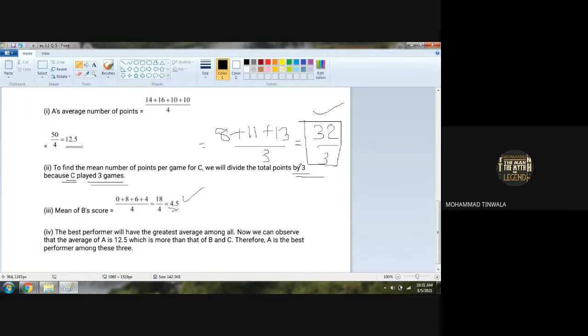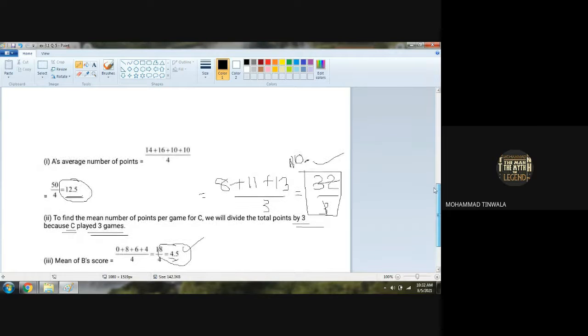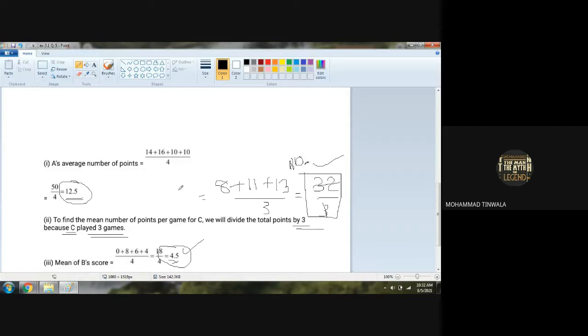Now, this also will be a decimal: 3 8s are 24, 3 9s are 27, 3 10s are 30. So it will be 10 point something. This one is 4.5, and this one is 12.5. So we got all 3 averages in decimals. Now what is the fourth question? Who is the best performer? So only these 3 averages will be compared. Which one is greater? This one, or 12.5?